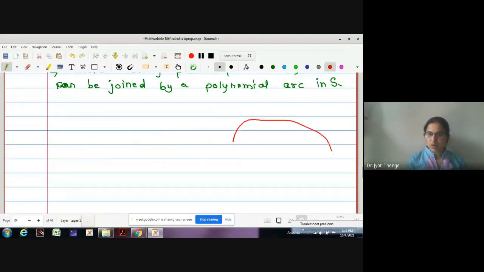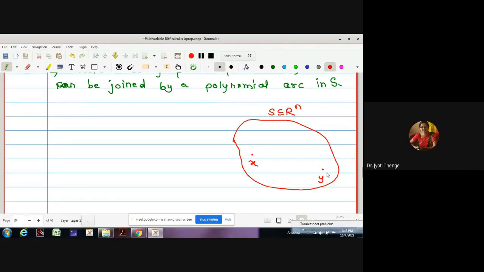This is my open connected subset S of an n-dimensional space Rn, say. Suppose these are the 2 points x and y I have taken. As the subset is open connected, it is polygonally connected. Therefore, there exists a polygonal arc, that is, a path, between x and y. Let me draw the path like this. This is x, this is y.